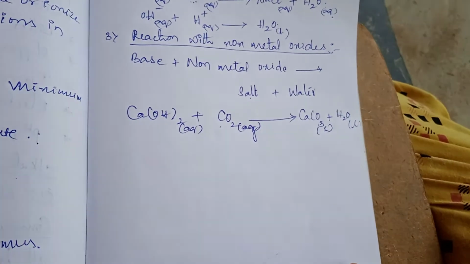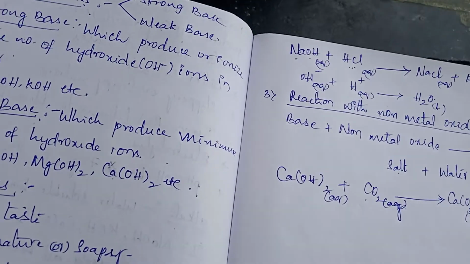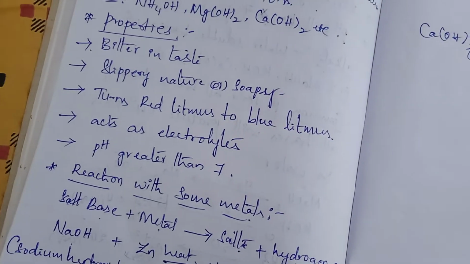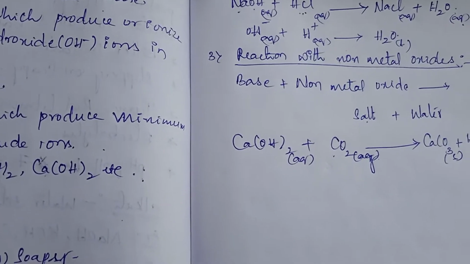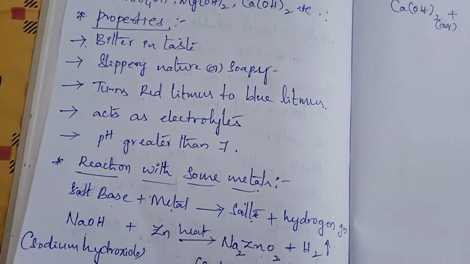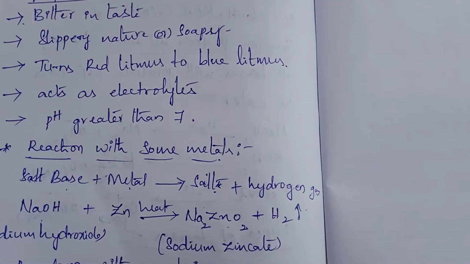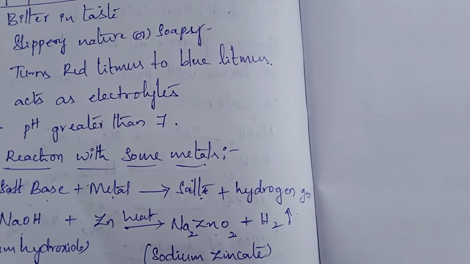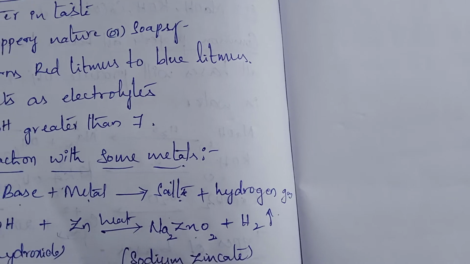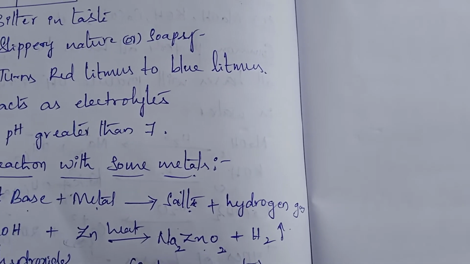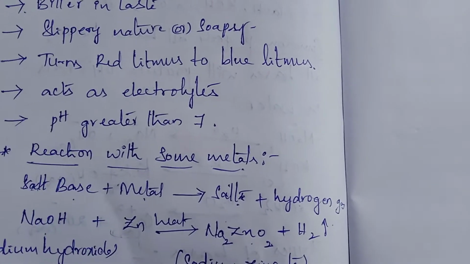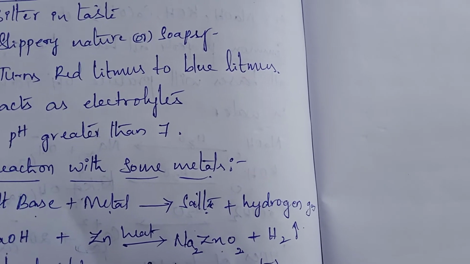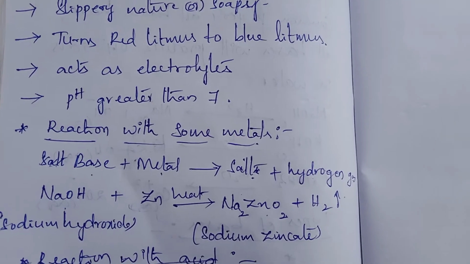So these are the properties of bases. Reaction with some metals means most of the metals will not react with bases. Only some metals will react with bases. And when the metal is reacting with base, what will be the products now? Salt and hydrogen gas. How will you identify hydrogen gas? In the last class I told you, when we put a burning candle near the hydrogen gas, it will give a pop sound and it will put off.